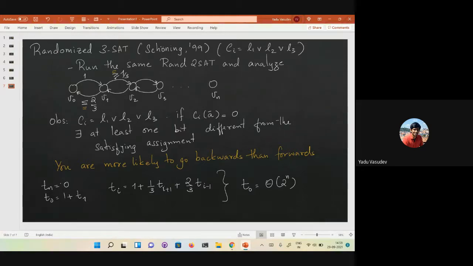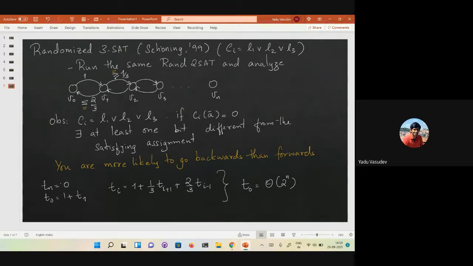You don't need a randomized algorithm for it. And the brute force algorithm is much simpler, you just need to keep iterating over all the assignments. So if you just take RAND 2SAT and run it, you're not going to get anything better than brute force.